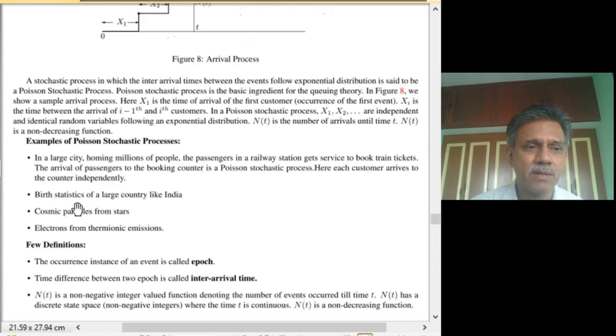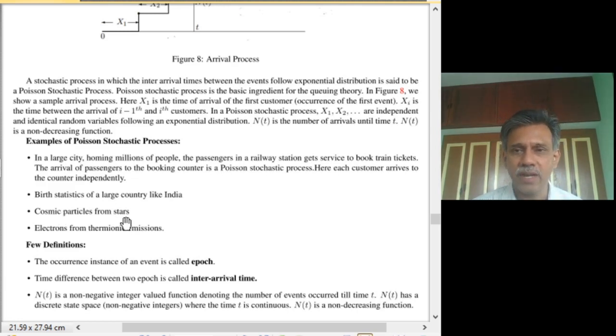Other can be the birth of a child in a very large country. So again, the population is large and the births that take place are all independent of the other births. Then the cosmic particles from stars.